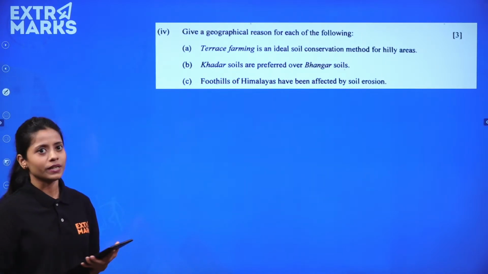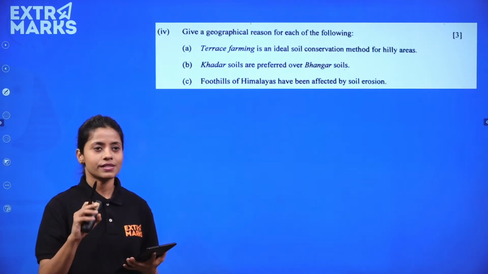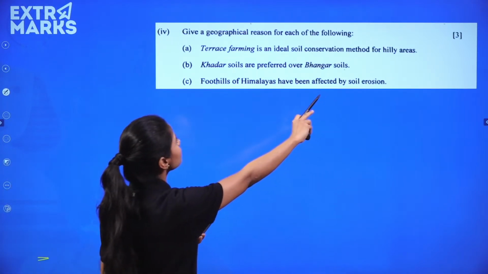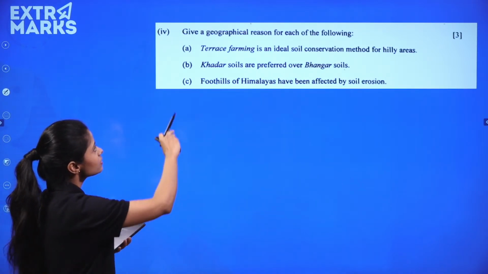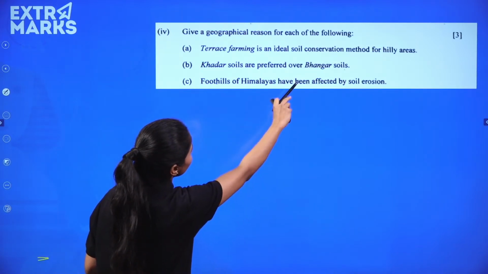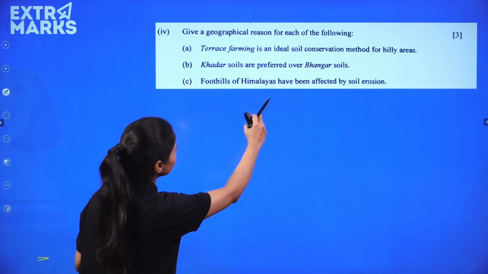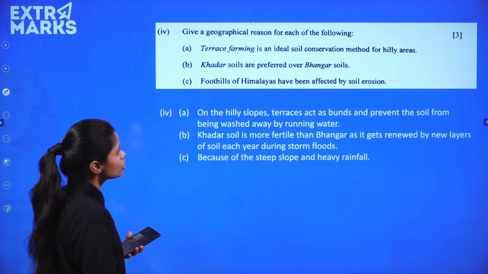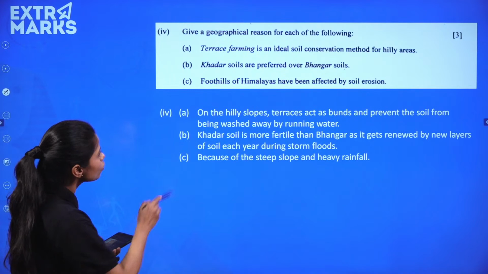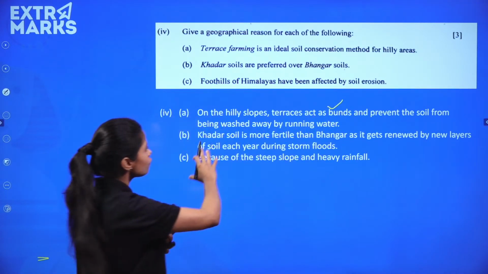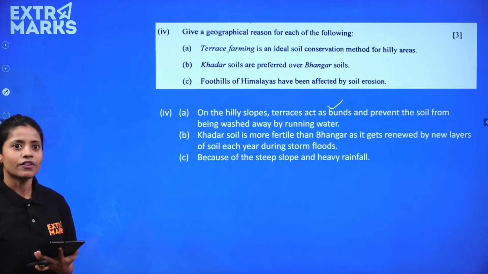Give a geographical region for each of the following, है ना, geographical regions देने। So terrace farming is an ideal soil conservation method for hilly areas. Other soils are preferred over bhangar soils. Why? And foothills of the Himalayas have been affected by soil erosion. So on the hilly slopes क्या होते हैं, terraces act as bunds and prevent the soil from being washed away by the running water.